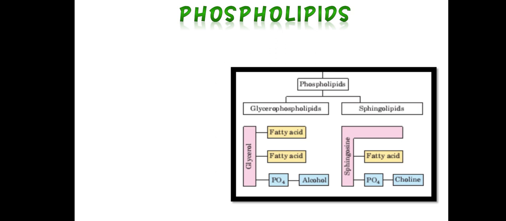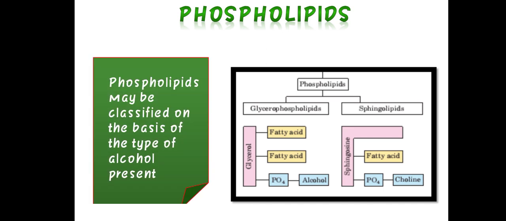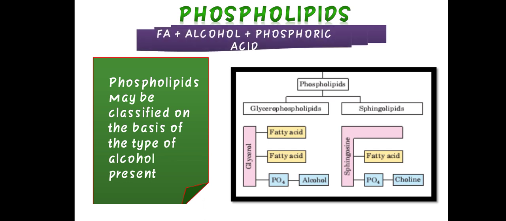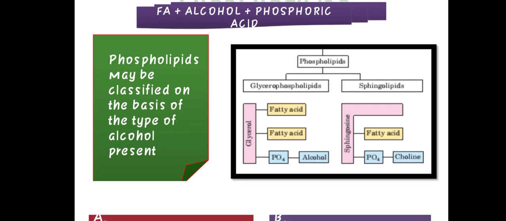Phospholipids are again classified as glycerophospholipids and sphingolipids. Glycerophospholipids contain fatty acid, PO4, and alcohol, while sphingolipids contain fatty acid, PO4, and choline. Phospholipids may be classified on the basis of the type of alcohol present: fatty acid plus alcohol plus phosphoric acid.